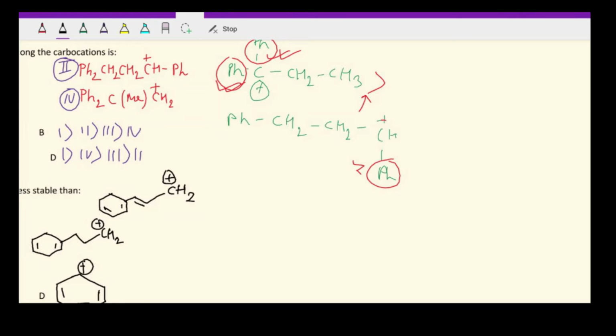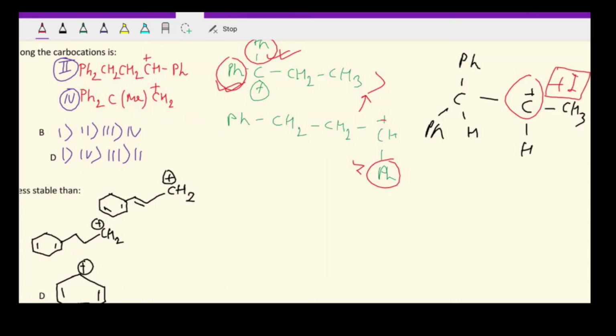Okay, so the third one, again we have 2 Ph groups attached. Here there is a hydrogen, this is a carbon, positive, CH3, and here is another hydrogen. Now if you see, this carbon has the positive charge. Here we have definitely the plus I effect of the methyl group. Other than that, there is no significant effect as such, because the phenyl group is attached to the adjacent carbon and not to this carbon having the positive charge.